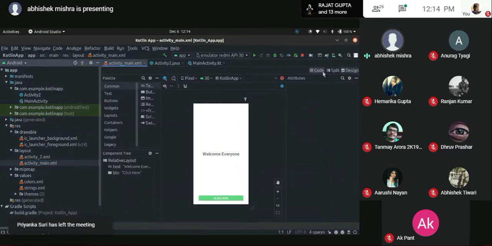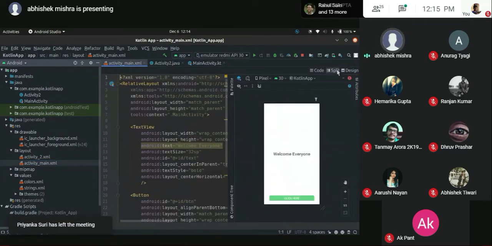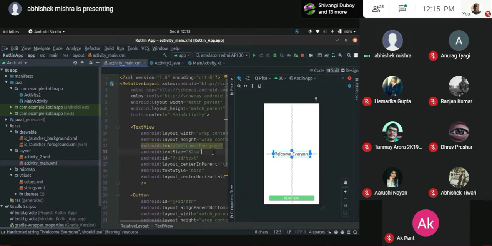Now here are three views sections. You can either view the whole design by itself, like here you have the design part. You can either view the whole code by itself, and you can have a split one. Whatever changes I make here will automatically be reflected on that side. As simple as that. It has already changed it for you. That is why we need a design and the code once and a split configuration.